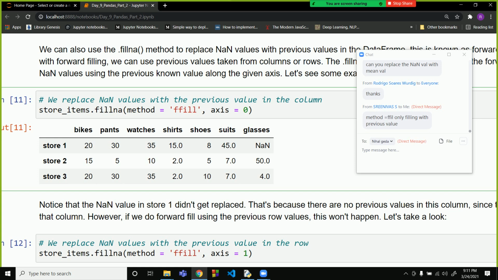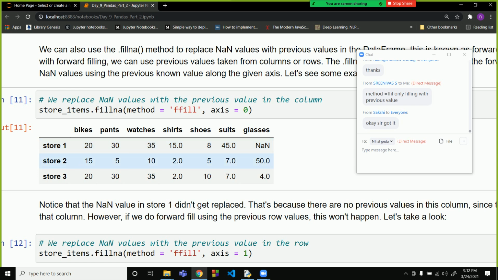Row values will not hold any kind of pattern. You can see this is store 1, store 2, store 3, and these are the products that it keeps. This is the amount of things that it sells. Store 1 sells 8 shoes, store 2 sells 5, store 3 sells 10.